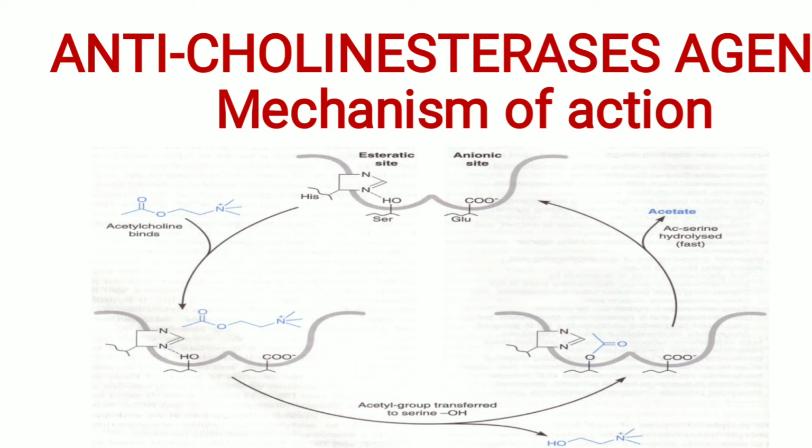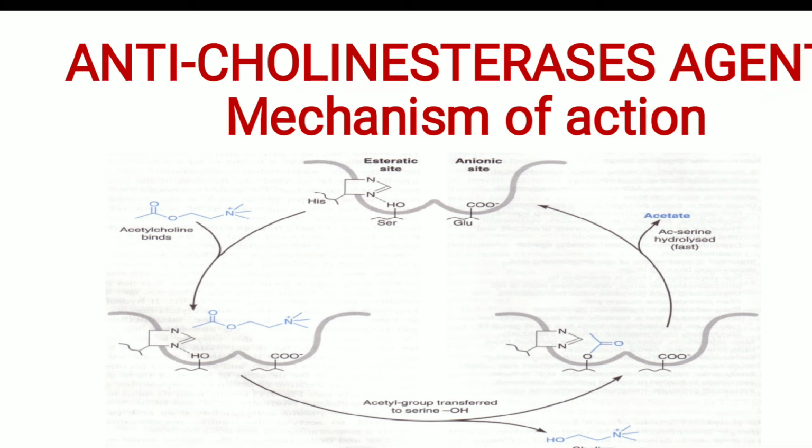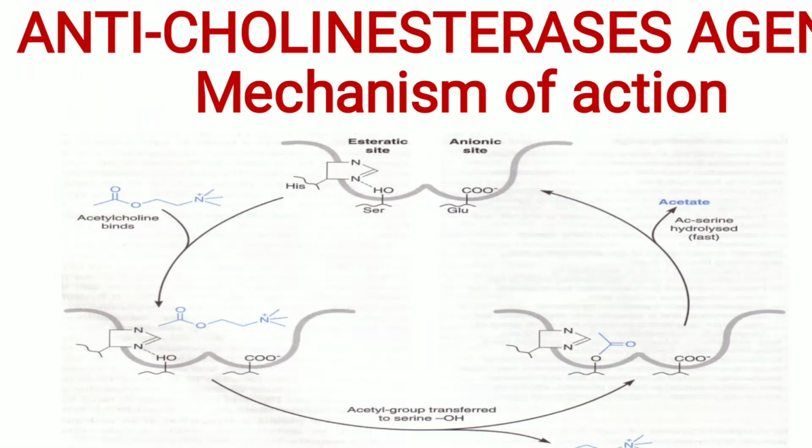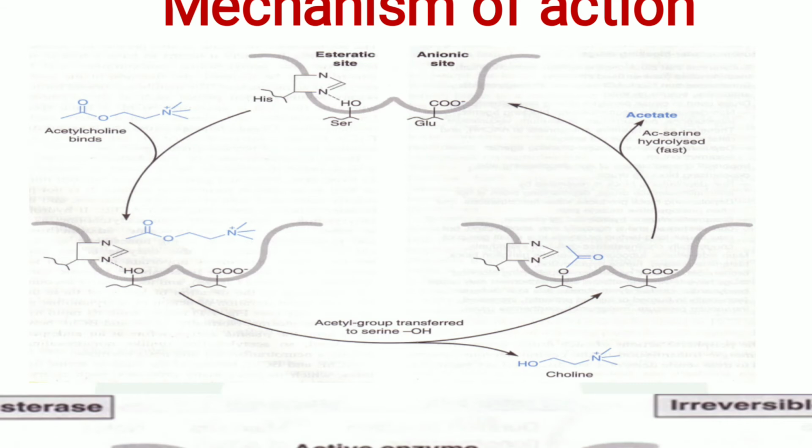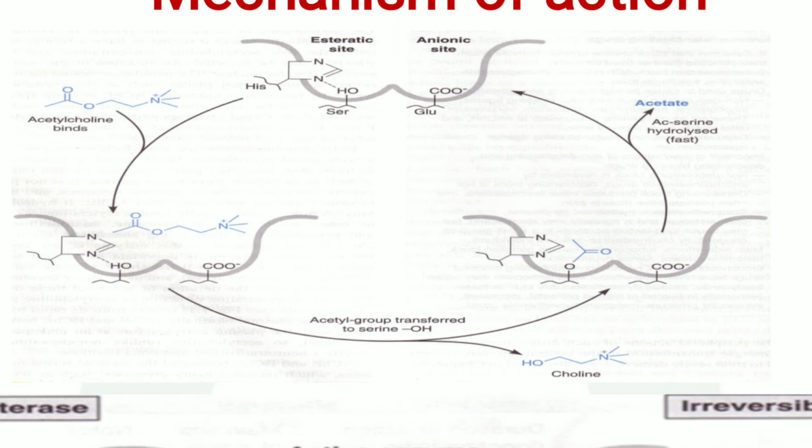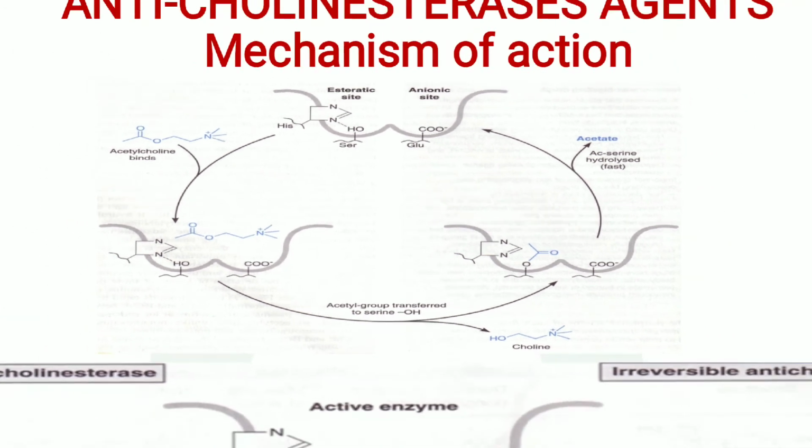Afterwards, acetylcholine will be degraded by the cholinesterase enzyme. Here you can see acetylcholine will be degraded into choline and acetate. Once this enzyme becomes free, choline will be released from the acetylcholine. Once this enzyme becomes free, now it will attack another molecule of acetylcholine. Again, it will metabolize the acetylcholine. So likewise, it continues. So that's how the cholinesterase enzyme will degrade or metabolize the acetylcholine.